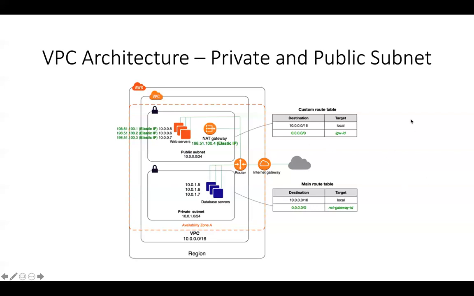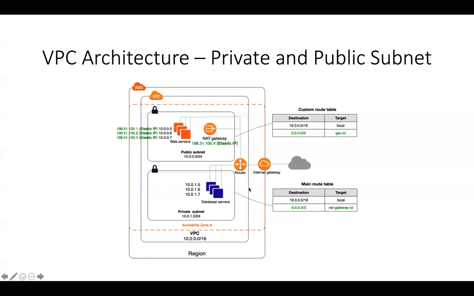But suppose someone on the internet tries to compromise any one of your resources within your private subnet. They will not be able to, because all they will see is the NAT gateway's elastic IP over there. They will not be able to find out what your private subnet resource's respective traffic is that is sitting in your private subnet, right? So that's why using a NAT gateway is a really good practice and one of the best practices.